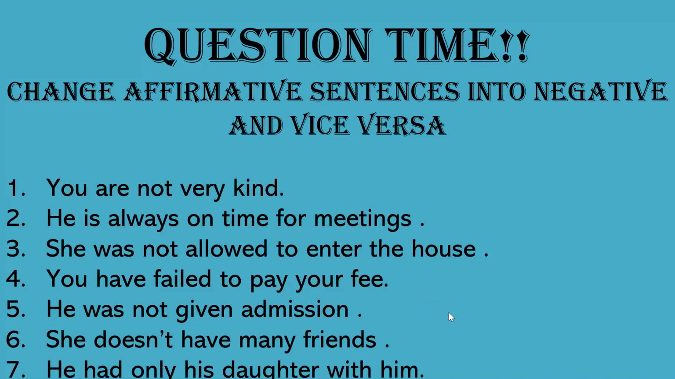He had only his daughter with him. You have to make it negative. This is a positive sentence. He had nobody except his daughter with him. Yes, he had no one except his daughter with him, or he had nobody except his daughter with him. It makes it negative. Good.